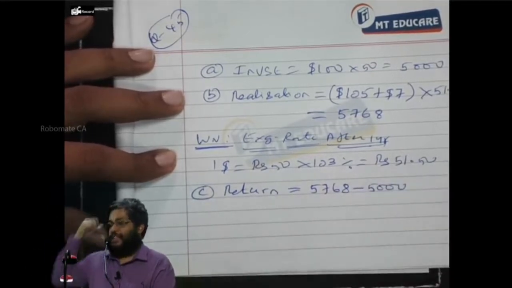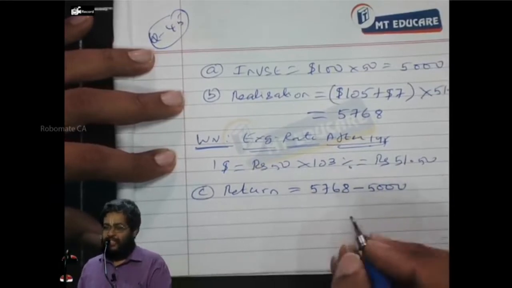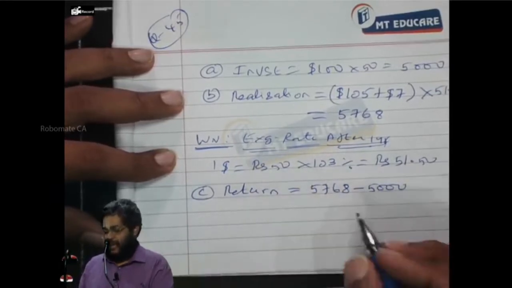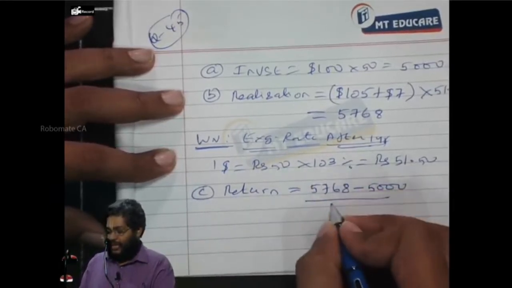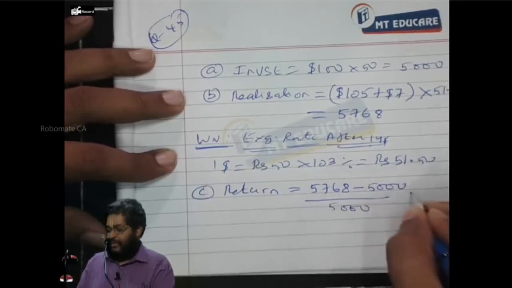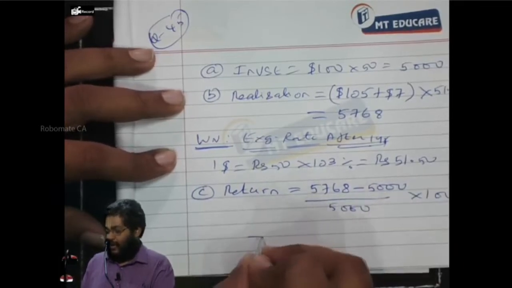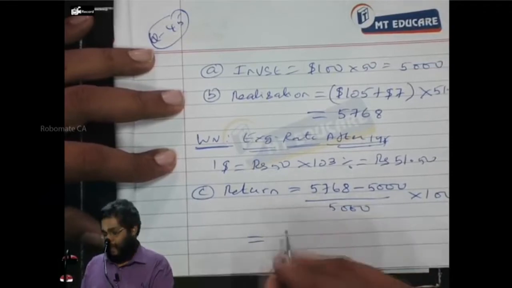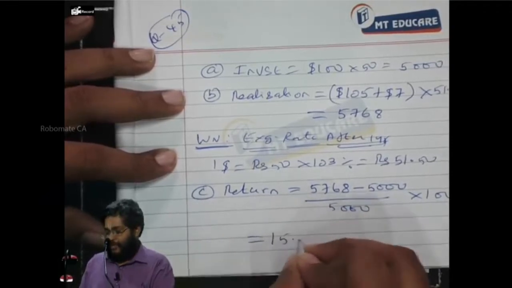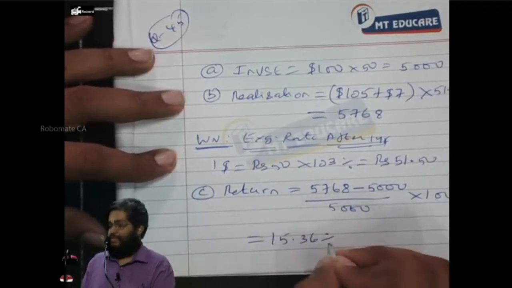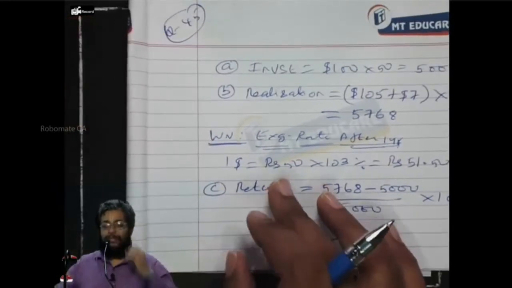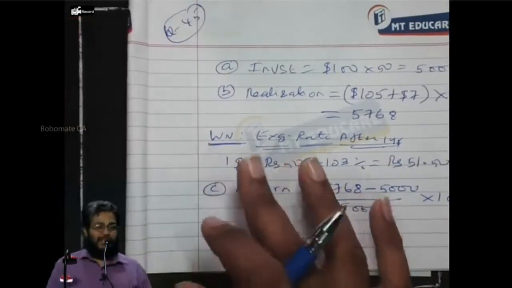I invested 5,000, I got 5,768. Interest and capital gains together divided by how much I invested? 5,000. Everything is 1 year, so into 100. Tell me the return I am earning here. 15.36%. Return is 15.36%.